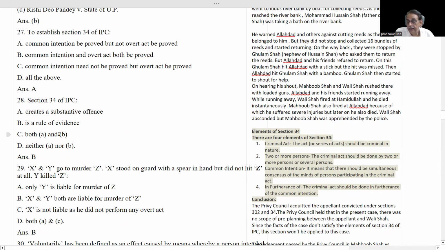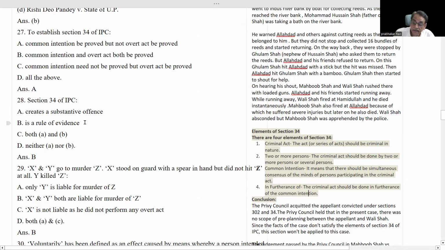This question is very important. Section 34 of IPC creates a substantive offense; it is a rule of evidence; both A and B; neither A nor B. The answer is that it is a rule of evidence.